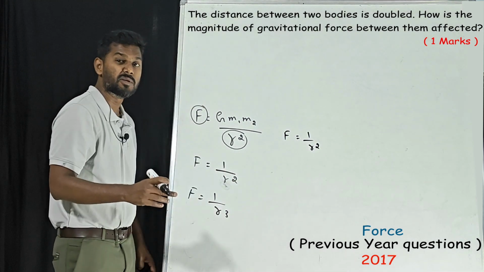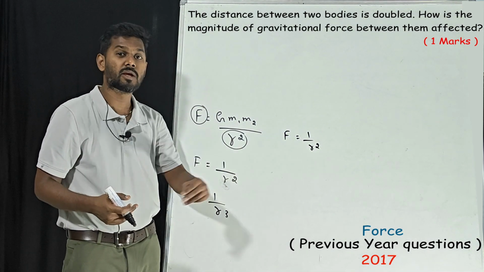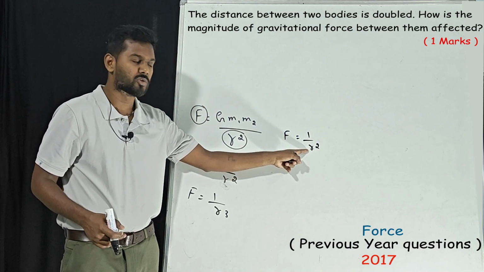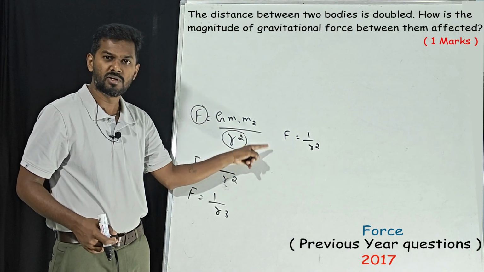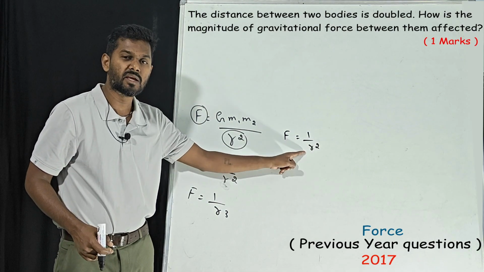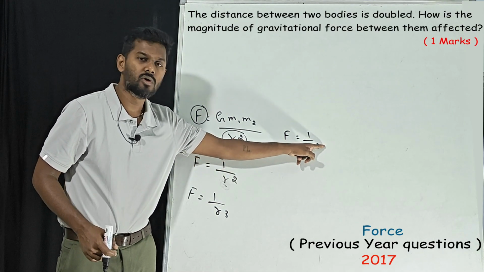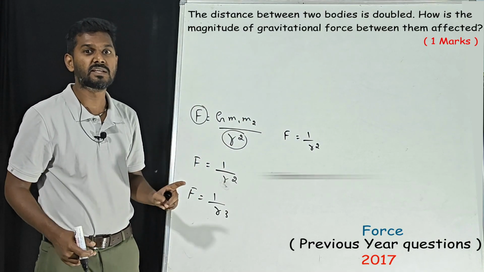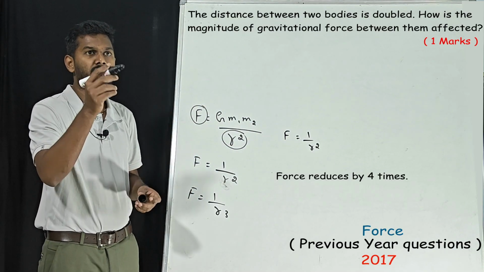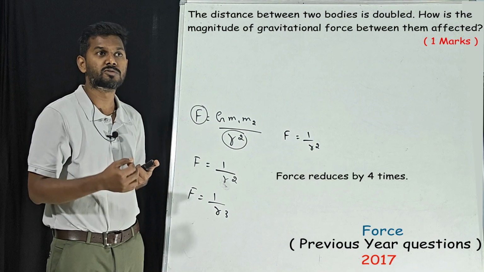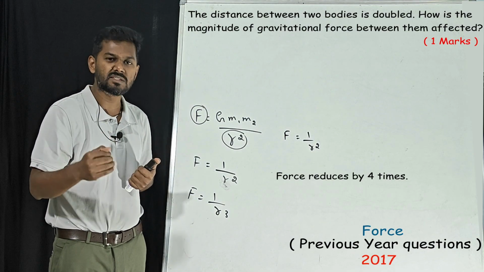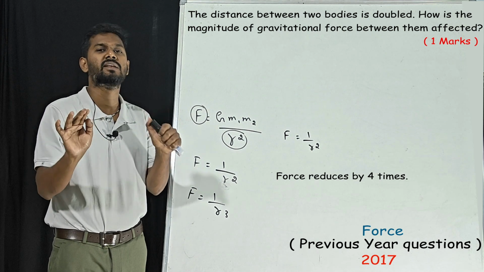The distance between them is doubled. That means R becomes 2 times, it increases 2 times. If this increases 2 times, we know the force will decrease, but how many times? That is important. R square increases 2 times, 2 power 2 is 4. Force decreases by 4 times. So what is the answer? The gravitational force between them decreases by 4 times. That is the final answer.